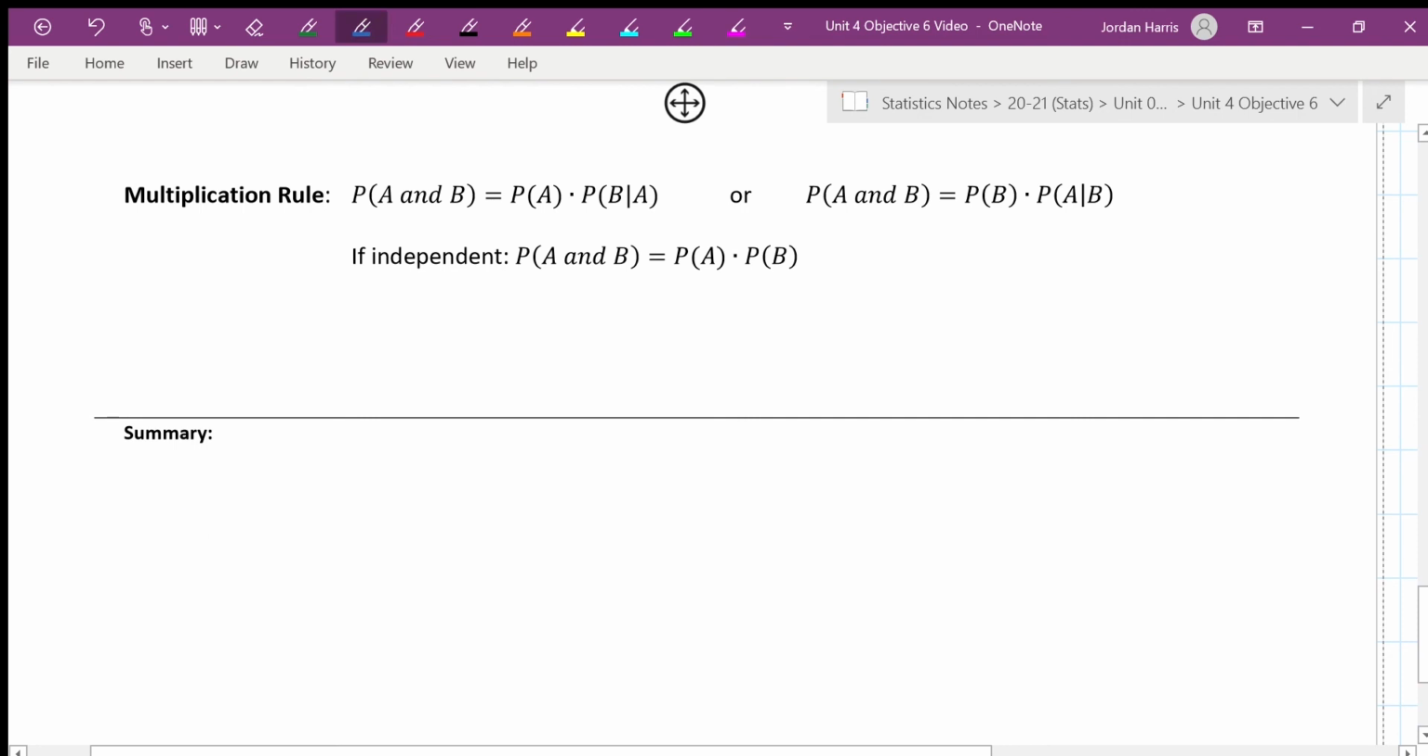So you can write your 3-sentence summary. We've talked about quite a few things: the independence, the multiplication rule, the table, the conditional probabilities, all of those. 3-sentence summary. There you go.